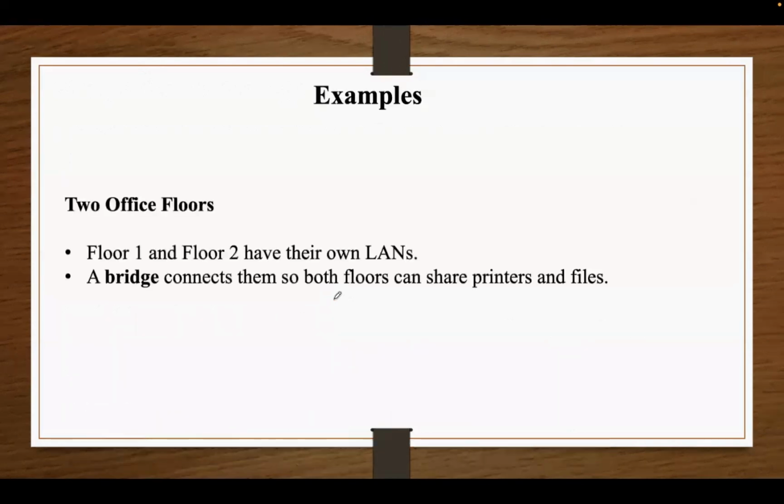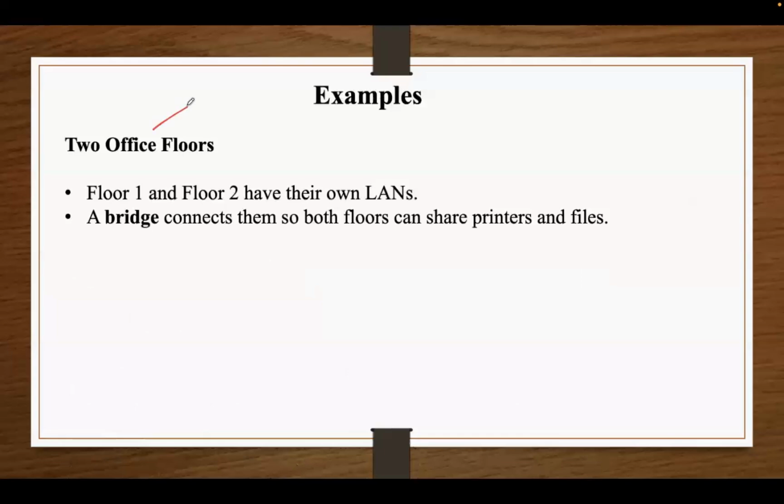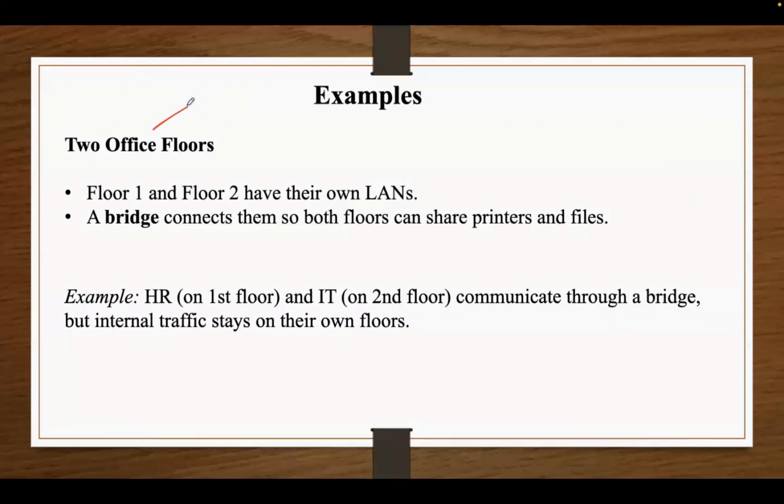Coming to the examples. Say that we have two floors, floor 1 and floor 2. Each has its own local area network, or separate local networks. Normally, a device on one floor can only access resources within its own LAN, right? So here a bridge is placed to connect both the LANs. So devices on both the floors can share things like printers, files, and other resources. So this is the example.